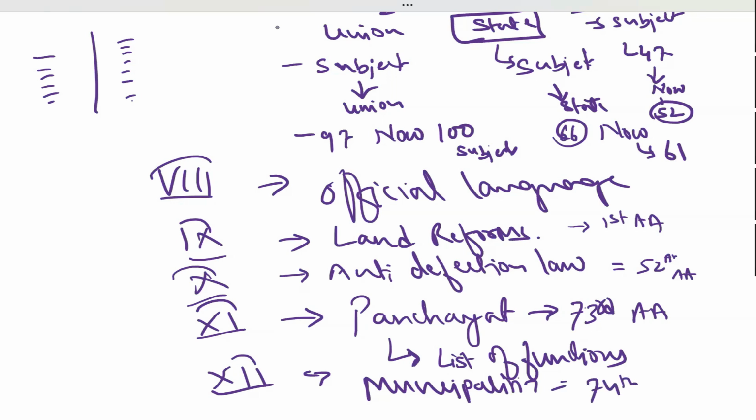It was introduced by the 74th Amendment Act, and it mentions around 18 items on which the municipalities or municipal councils will function. So, a list of items on which the panchayats function, a list of items on which the municipalities function. It is a kind of division of work between the state and the panchayats, or the state and the municipalities, because these functions were previously done by the states. Now those functions are being shared by panchayats. Getting it?